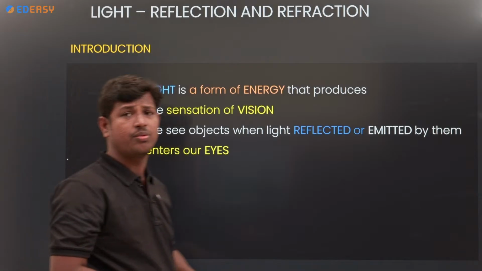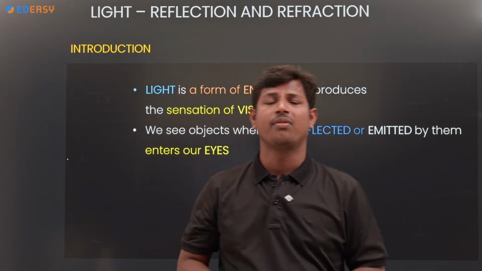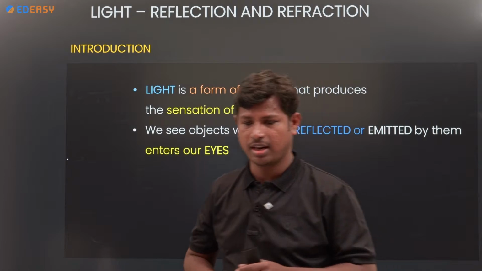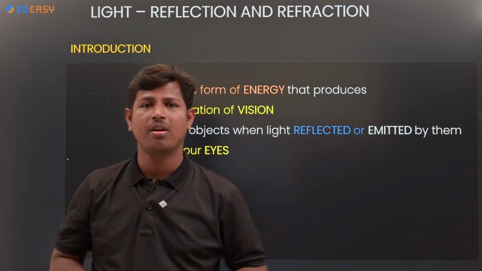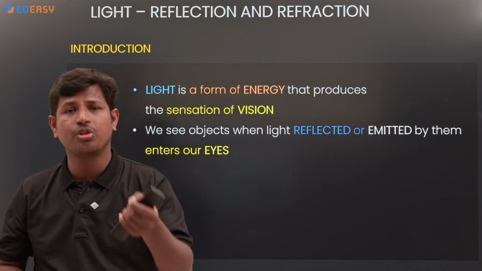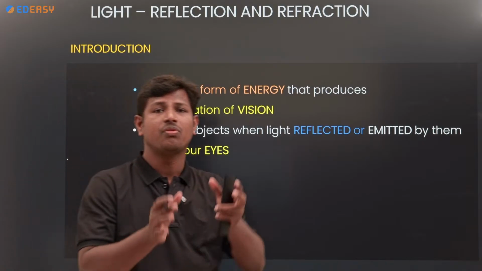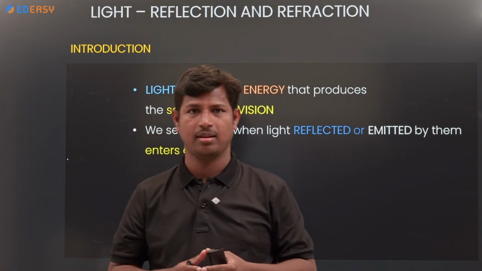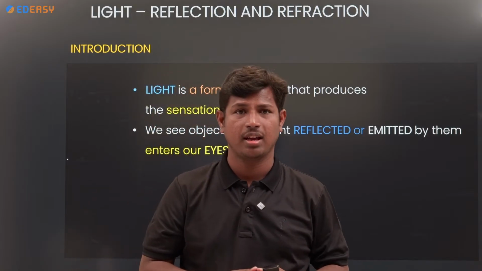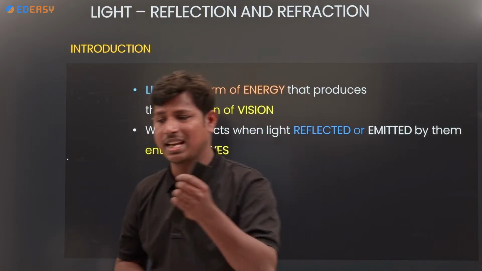Introduction of light. Light is a form of energy, right? Light is a form of energy that produces the sensation of vision. For example, if you want to see anything, light is required.